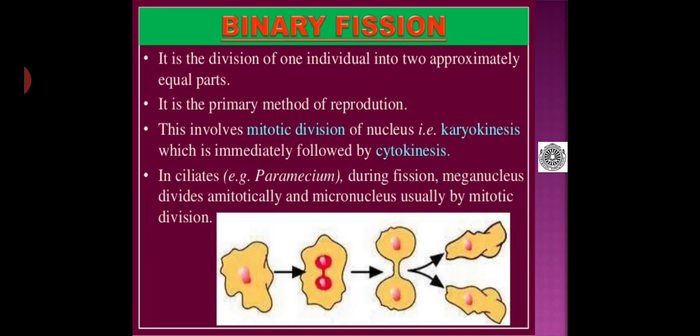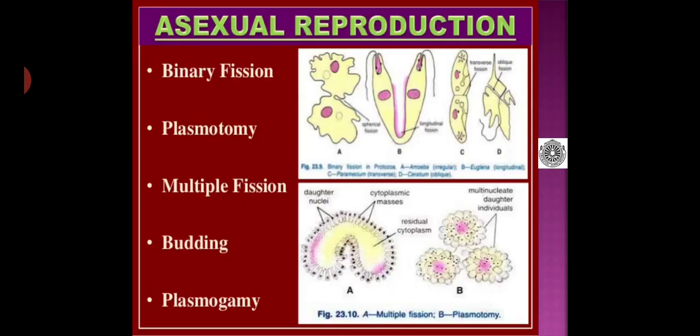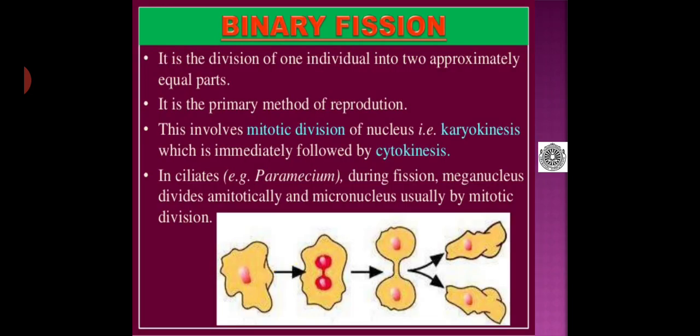As you observe in this slide, this is the binary fission seen in amoeba, where in the beginning karyokinesis occurs, that is, the single nucleus is divided into two.